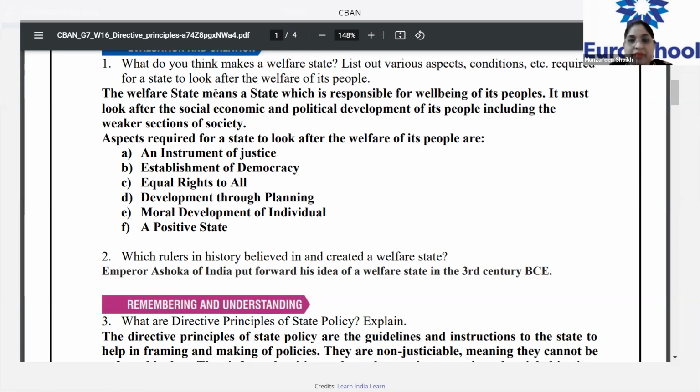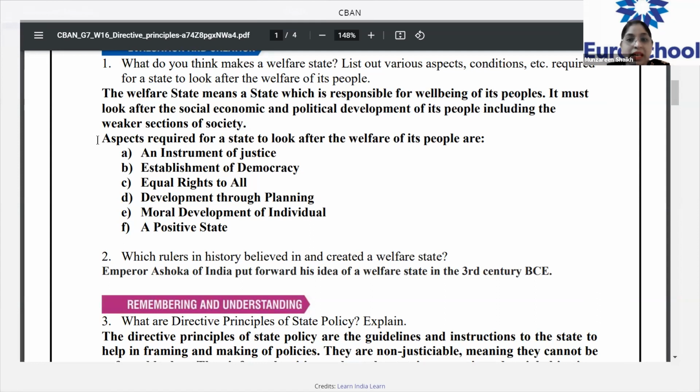It must look after the social, economic, political development of the people, including the weaker sections of the society. The state should ensure that it is looking after all the aspects, and should not ignore the weaker sections also. This exactly is the meaning of welfare state.